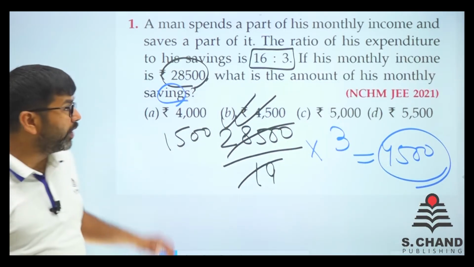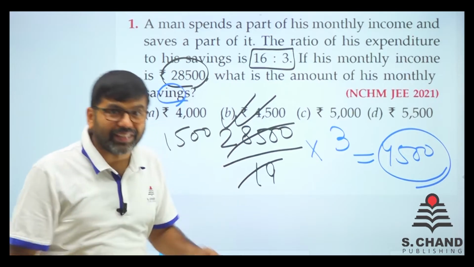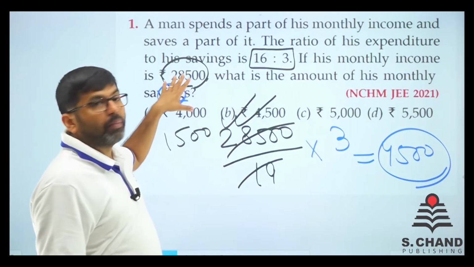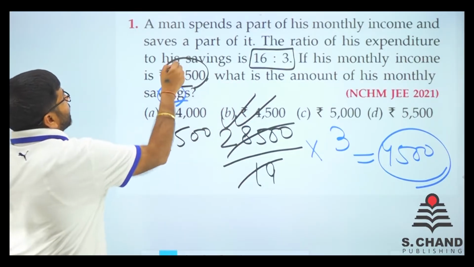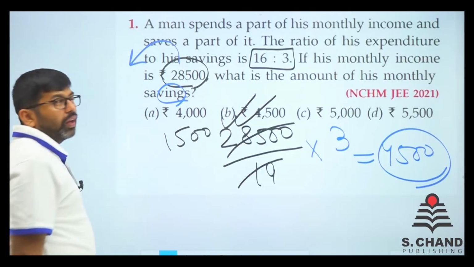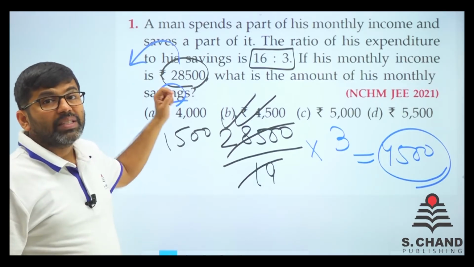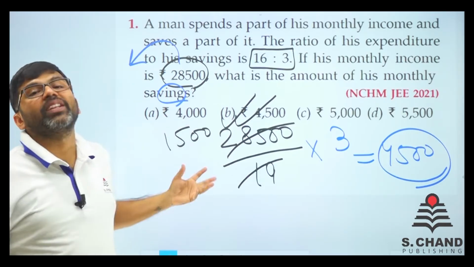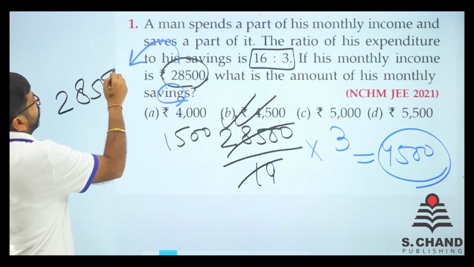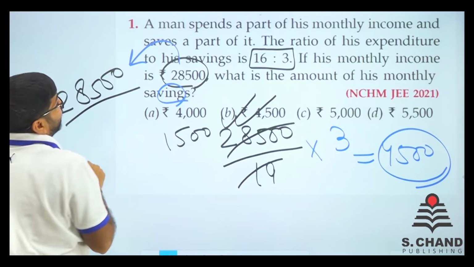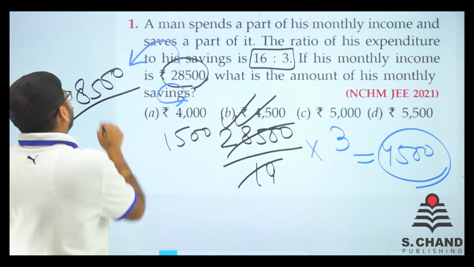So in this way, you need to always remember that this amount will be divided to what? Say for example, if this was expenditure and not savings, then we would divide 28500 by 16, sorry, instead of 19 we would use 16.